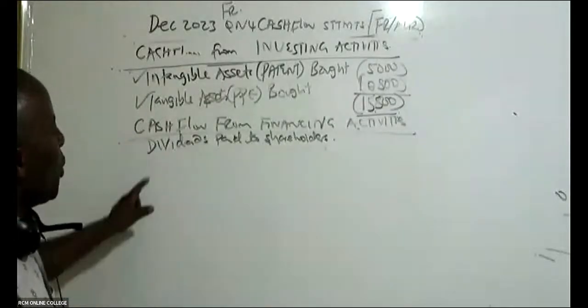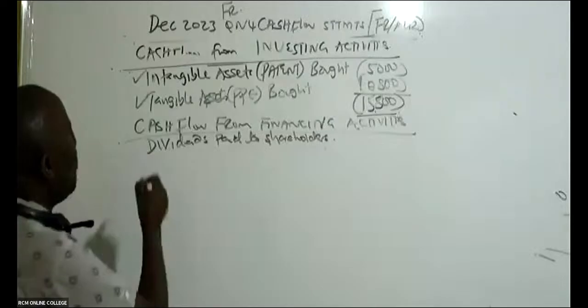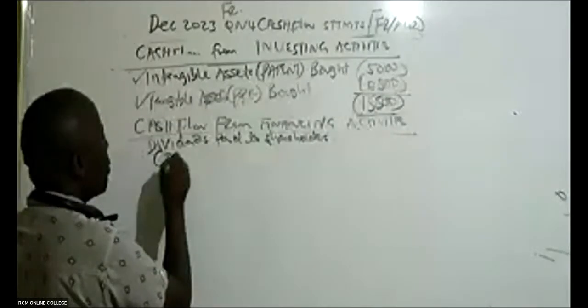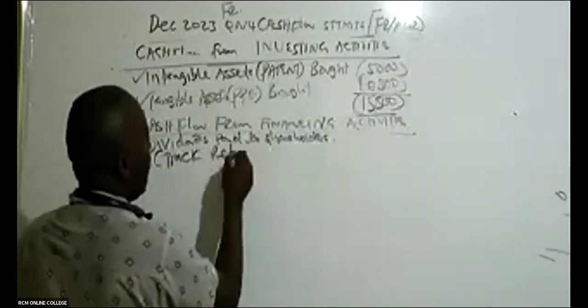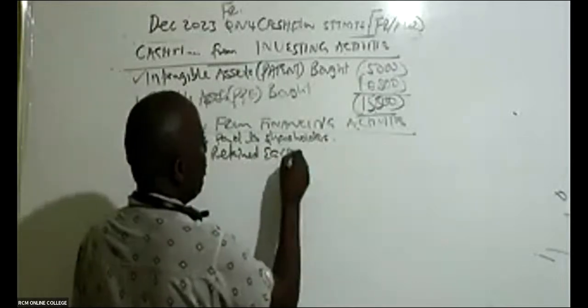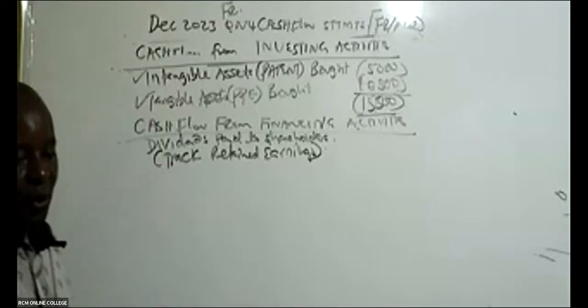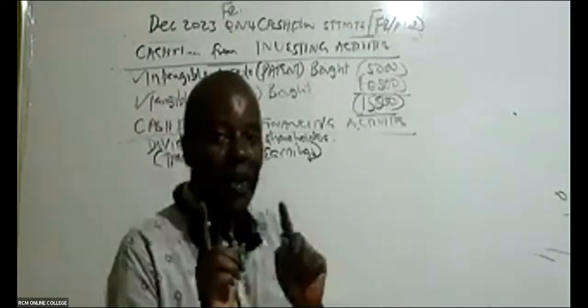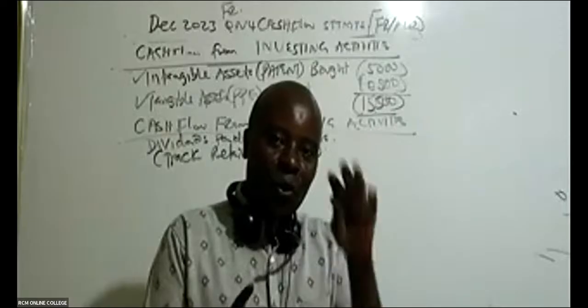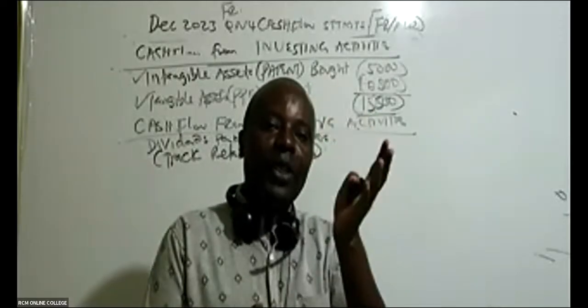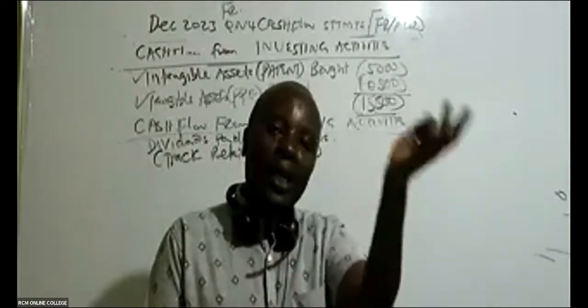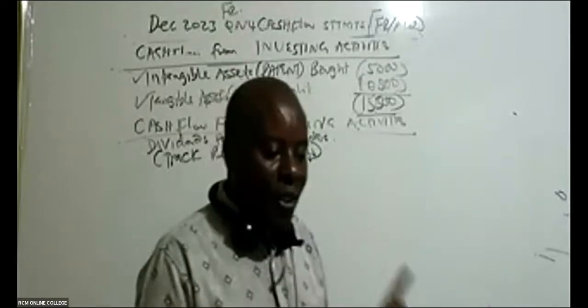And how do you get to know the dividends paid to shareholders? You track the retained earnings account, because you see there is a relationship between retained earnings and the dividends. You know, when you make your profits, right? It's either you retain or give out some dividends. So go to your retained earnings.